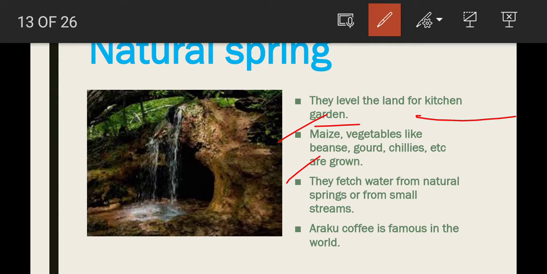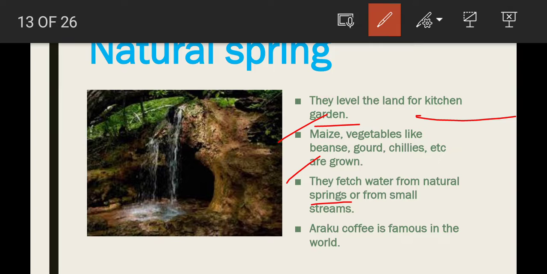They fetch water from natural springs or from small streams. Here, just you see, children, natural spring. What is a natural spring, children? Natural springs are nothing but small streams which come from the ground, naturally. It is not artificial, children. It is not made by humans. Naturally, the water comes from the mountains, from the ground. These are called natural springs.